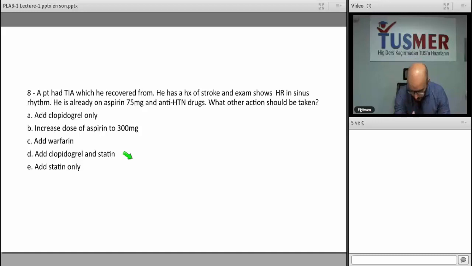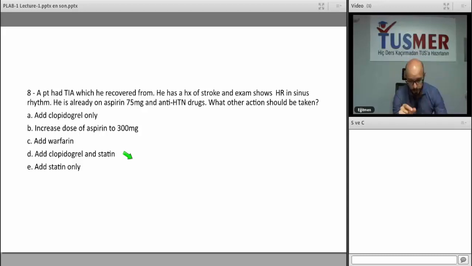They ask this very often in the PLAB examination. Notice very well that clopidogrel is the most important prophylaxis drug for transient ischemic attack. And secondly, statins are also very important, if the patient has hypercholesterolemia, or if the Doppler shows atherosclerotic narrowing of the internal carotid artery of more than 50%.